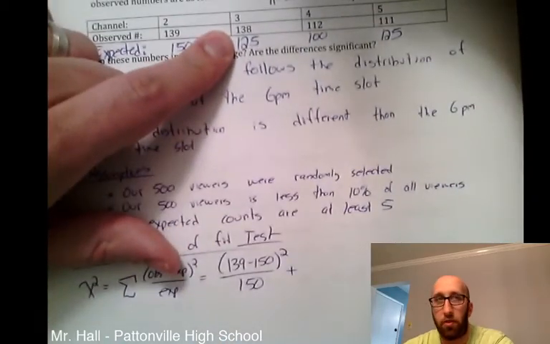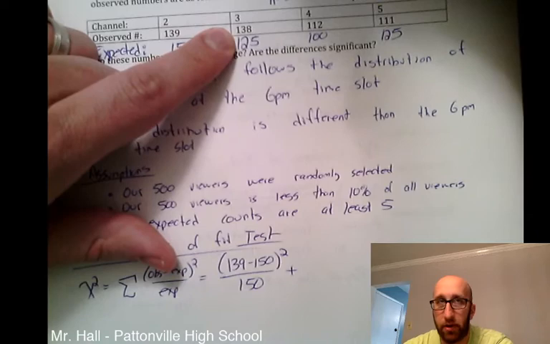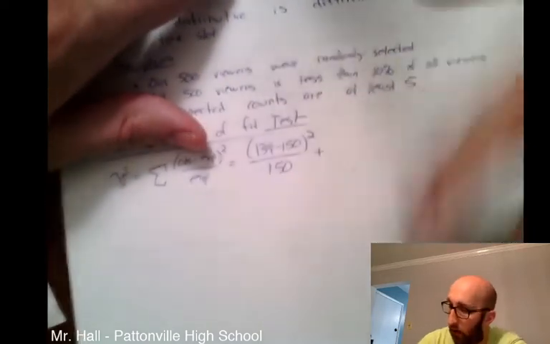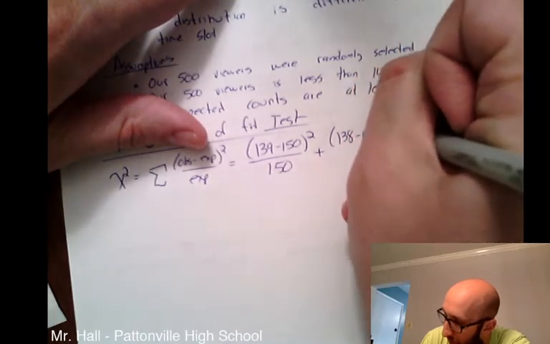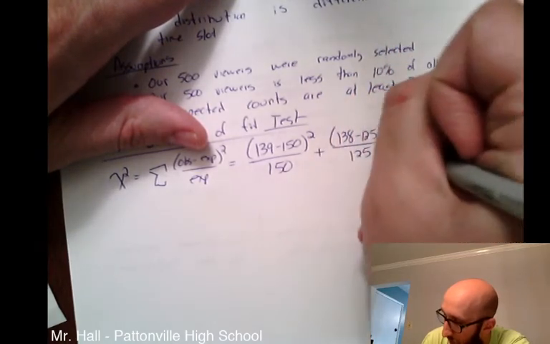So 138 and 125. We observed 138. We expected 125. So 138 minus 125. Square it, divided by 125.